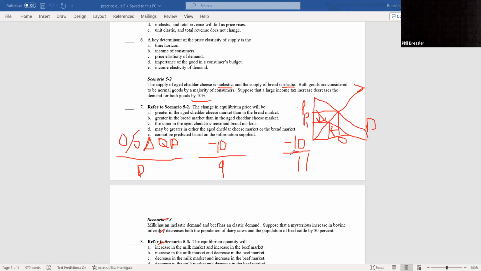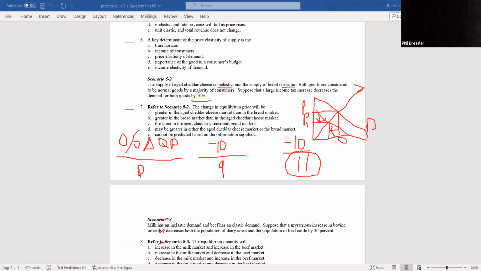So therefore, the inelastic good, the price is going to go up. And this makes sense, right? If they both decrease by the same amount, inelastic goods are less sensitive. Quantity demanded goes down less. So the price has to be greater. So therefore, the answer is A, greater in the aged cheddar market than in the bread market.